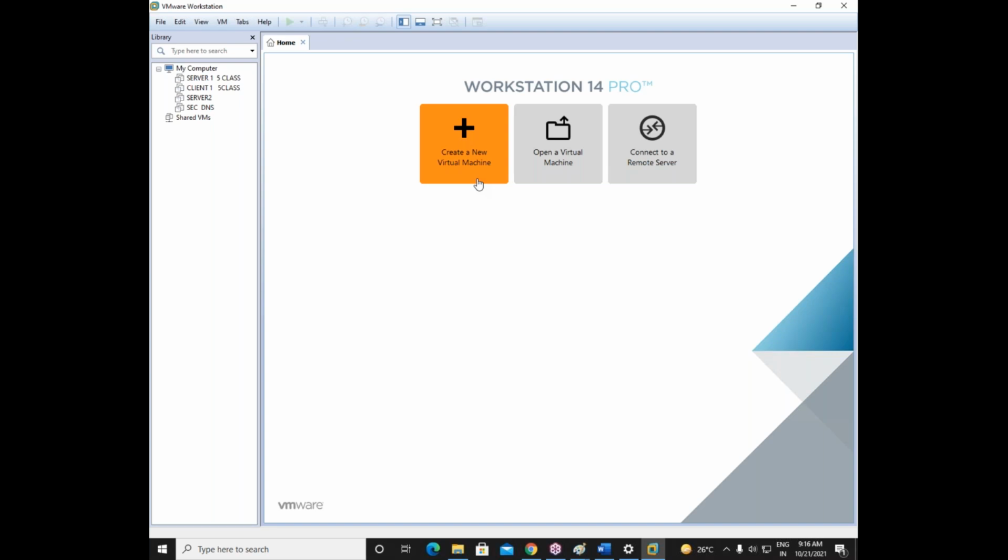VirtualBox will also work here. You can go with Oracle VirtualBox, or Hyper-V, or VMware Workstation. You need any one of these software; these are very common. Take any of the software and install it in your computer, and then you can create your virtual machines. If this software is not available, then creation of virtual machines is not possible. If this software is available, then creation of virtual machines is possible.